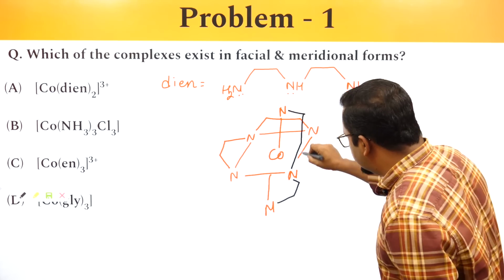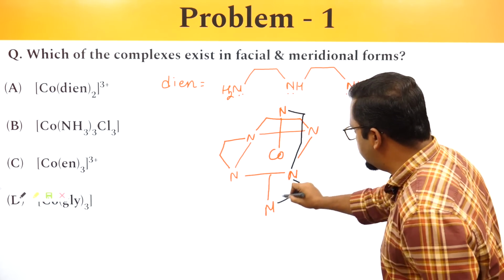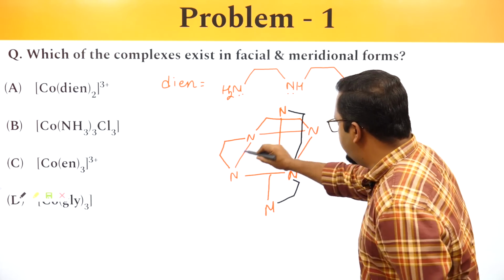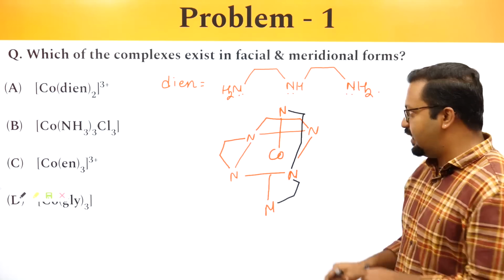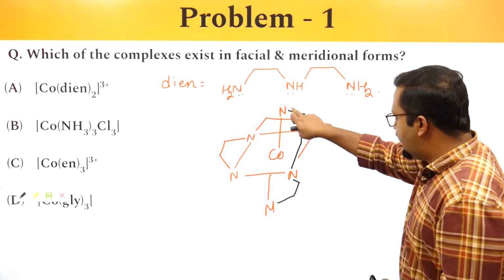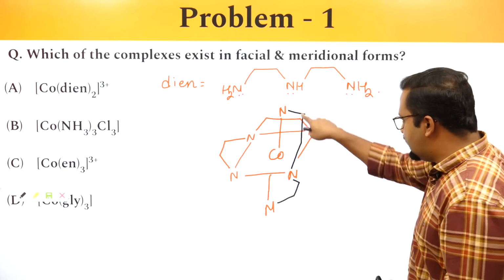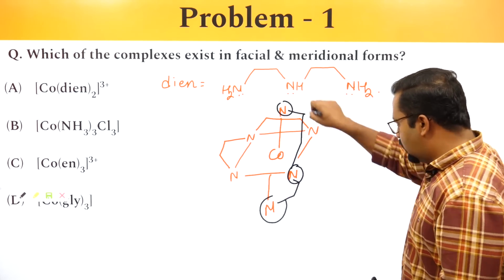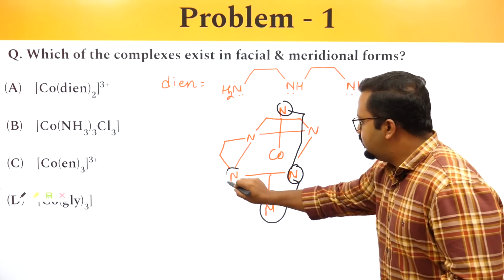Now if I take this one and this one, it looks as if they are present on a meridian. If I take just one DIEN ligand, one DIEN ligand will be like this. So they look like they're present on a meridian.